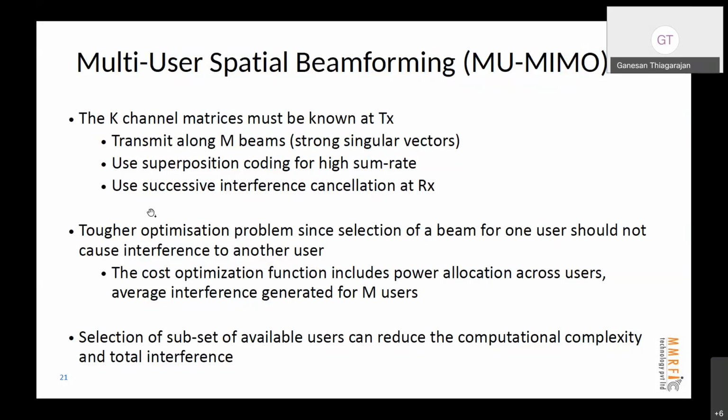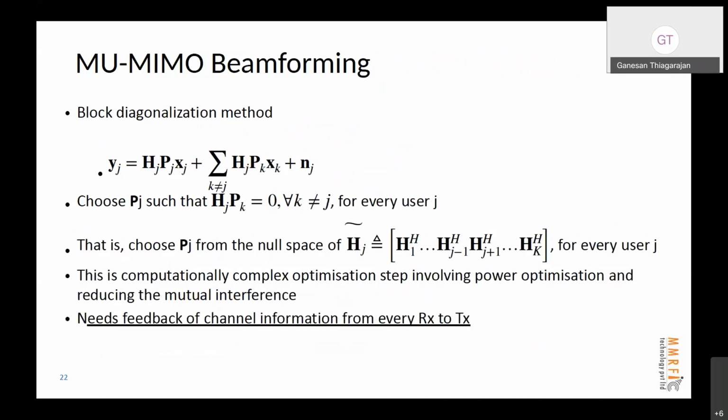The best part here is that we have to do successive interference cancellation, similar to what Anindya talked about on the ATSC receiver. And this is a much tougher design and optimization problem. Another important key thing is that all the K channel matrices have to be made known at the base station to make this decision.